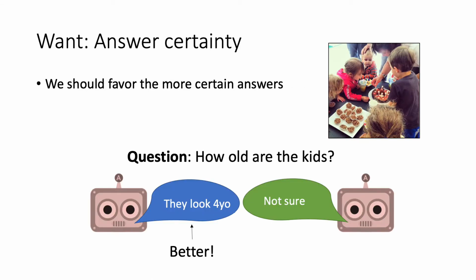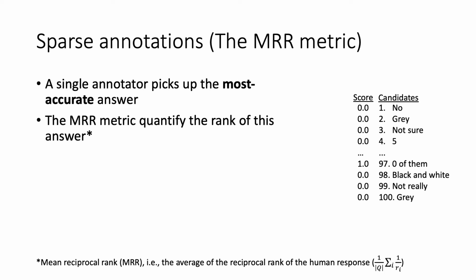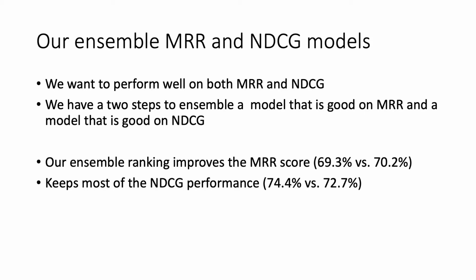But there is another issue. We want precise answers and not vague answers. Here we prefer an answer that tries to estimate the kid's age to be 4 years old. To this end, we use sparse annotation. We ask a single annotator to pick up the single most accurate answer. The MRR metric checks the rank of this answer. We want to perform well on both MRR and NDCG.